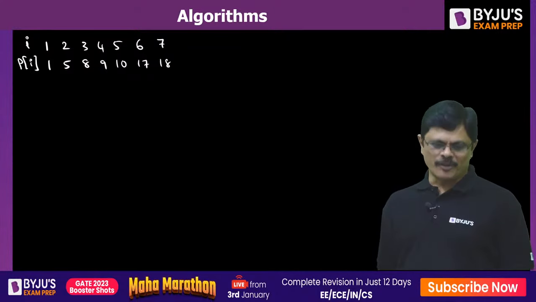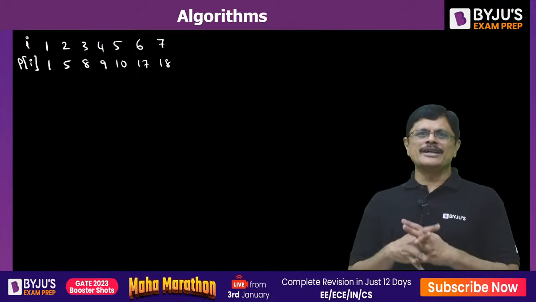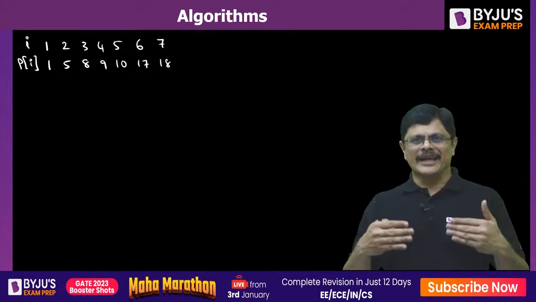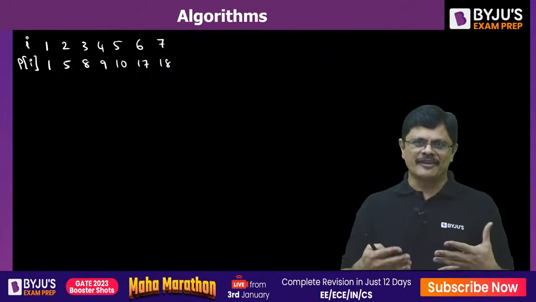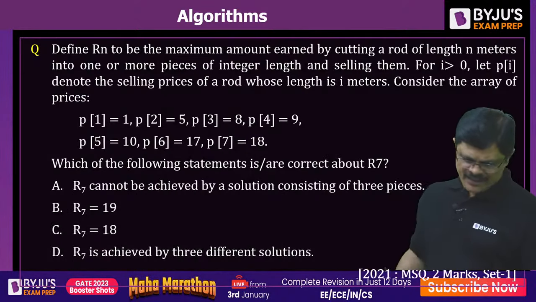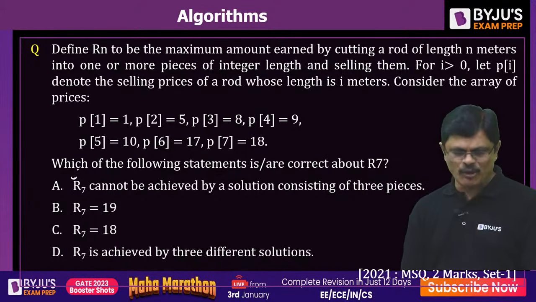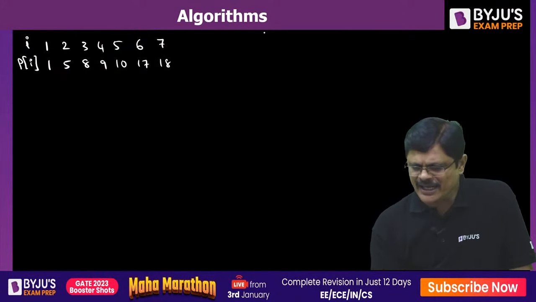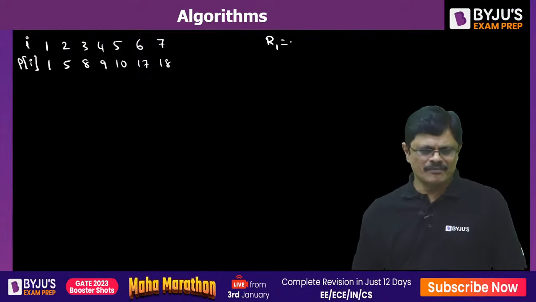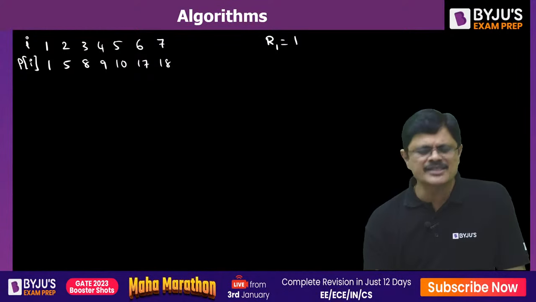Now let us solve this problem. See, actually what is happening, we have a rod of length 1, rod of length 2, rod of length 3, rod of length 4, rod of length 5, rod of length 6, rod of length 7. So here the question is about R7. So first of all, let us generally understand. Suppose a rod of length 1, what is the price? For length 1, there is only one price, it is 1.